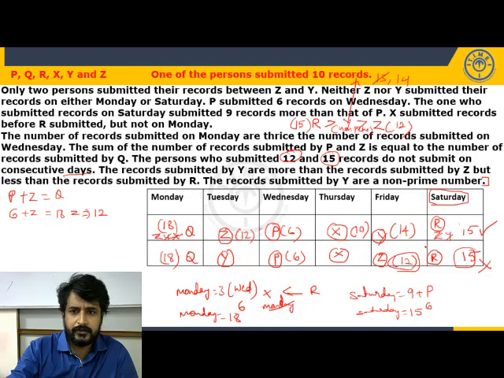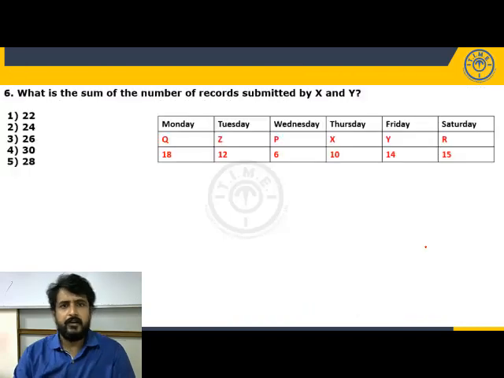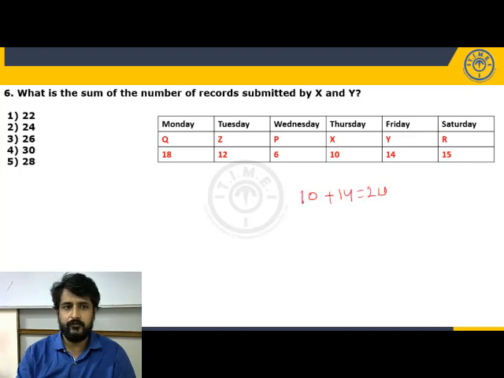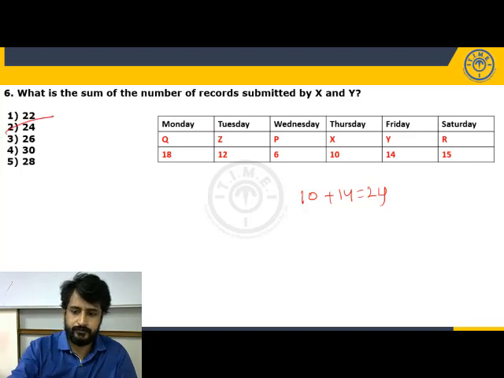Let's answer the questions. What is the sum of the number of records submitted by X and Y? X 10, Y 14. So total 24. Choice 2.